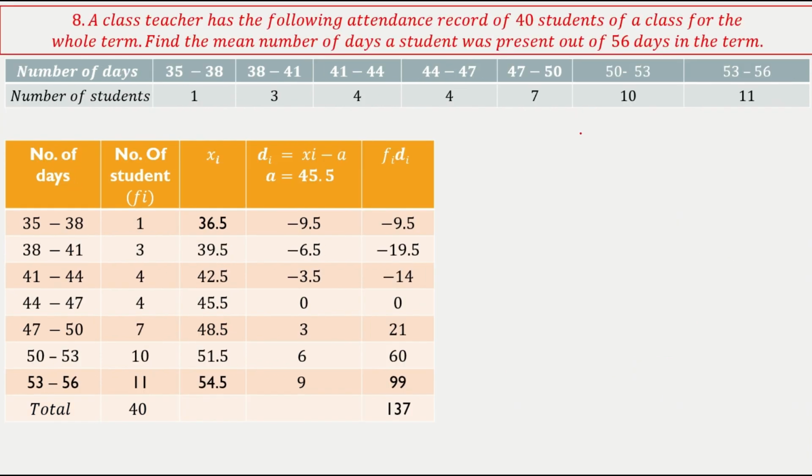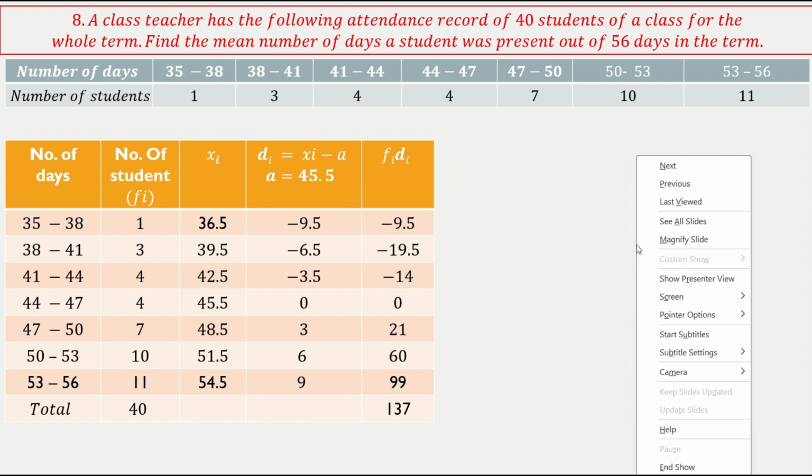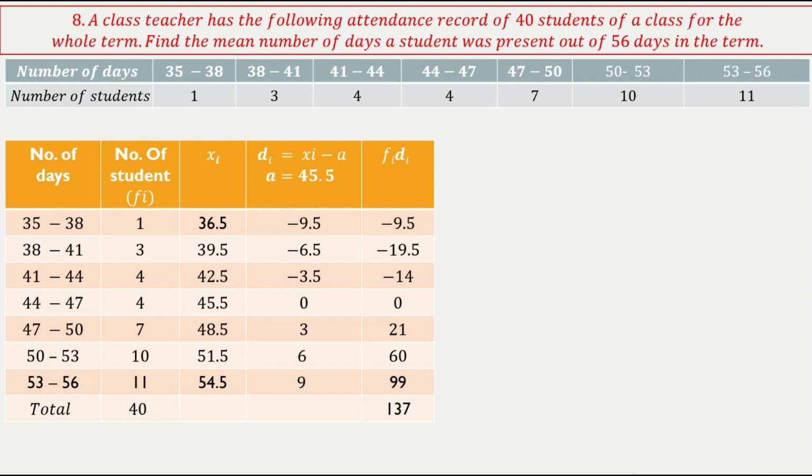A class teacher has the following attendance record of 40 students of a class for the whole term. Find the mean number of days a student was present out of 56 days in the term. Again, you have the class here, you have the frequency here, you have the xi here. So just for a change, I choose the second method. So here, the deviation method.